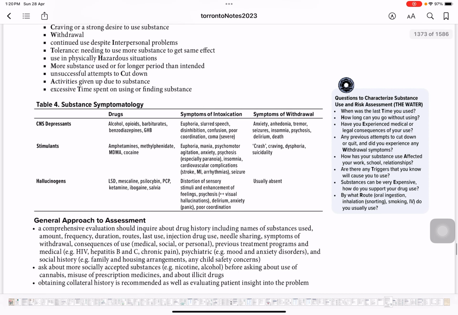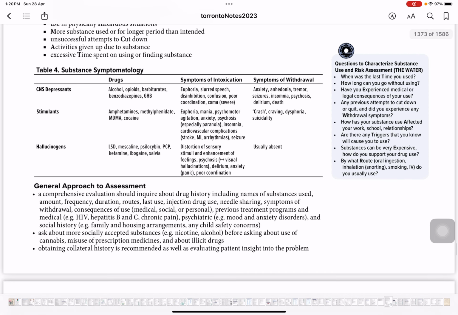So that's about it. Then coming to the symptomology. There are three different types of substances: CNS depressants, stimulants, and hallucinogens. Depressants, as the name suggests, cause physical symptoms of everything going low. Symptoms of intoxication would be euphoria, slurred speech, disinhibition, confusion, poor coordination, coma. Coma is severe, something making you low. Poor coordination, something making your movements low.